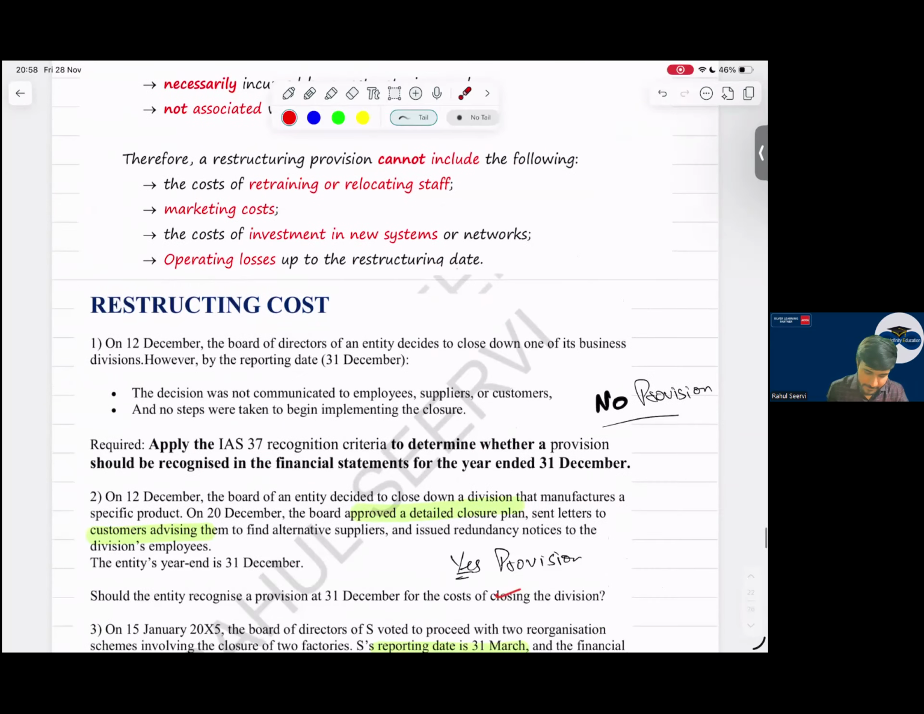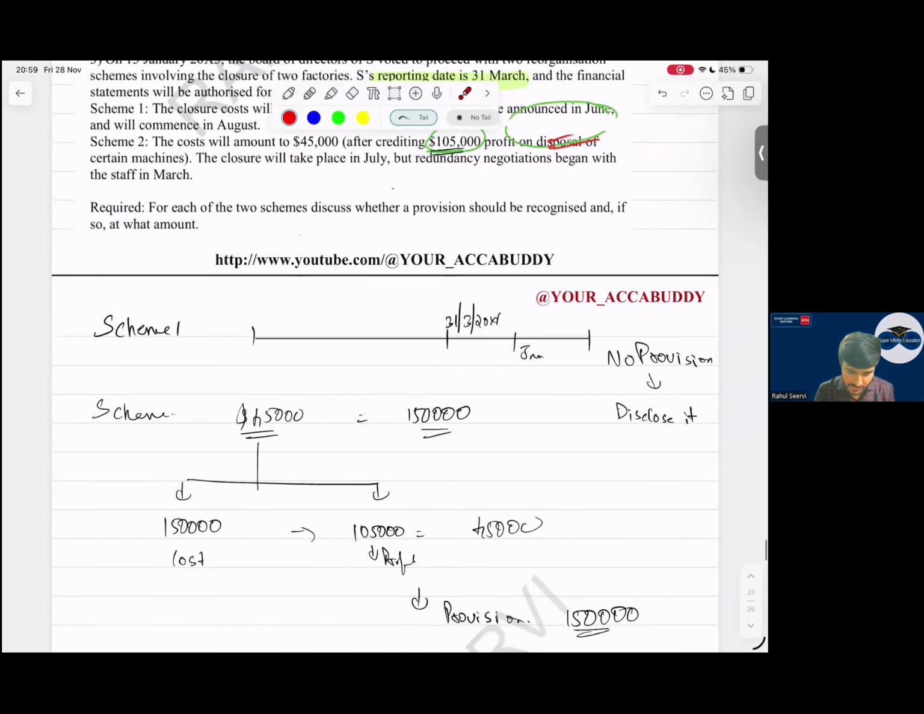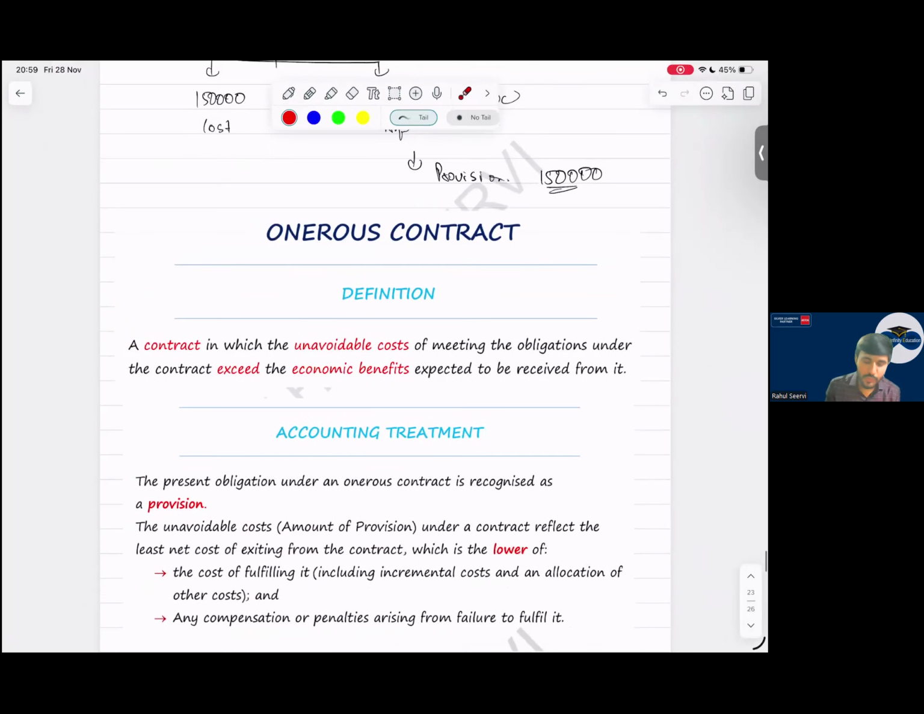Yes, sir. And in this question, if you remember, we had done this one question. In that question, what did we see? The cost was 45,000. But they had done the net off. That was a gain. Can we do this net off? No. We have to record it separately. Simple. Then coming to onerous contract, very important from the MCQ point of view.